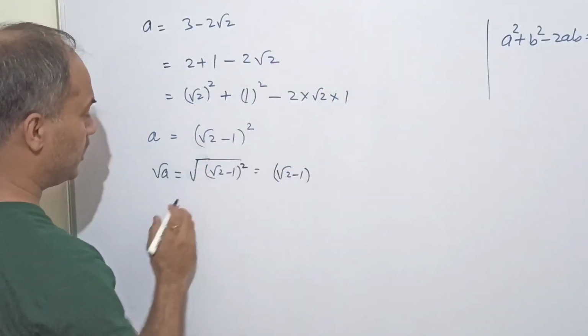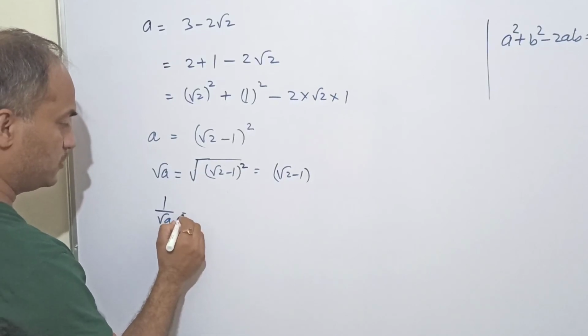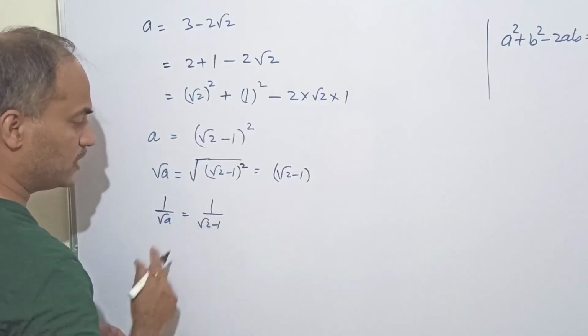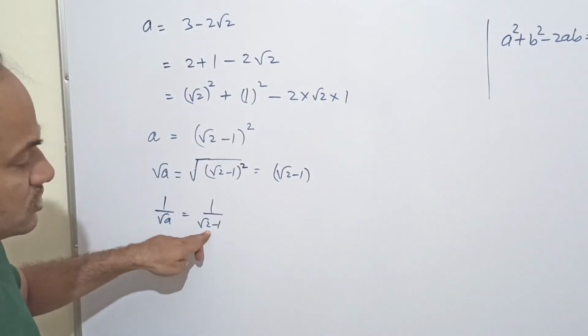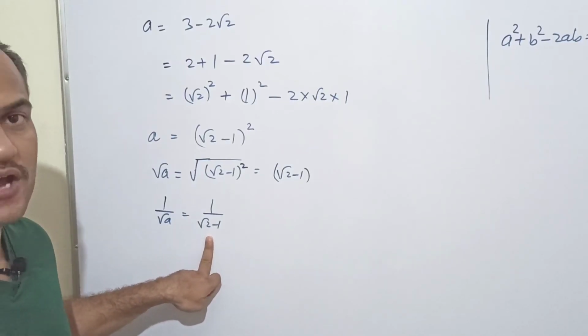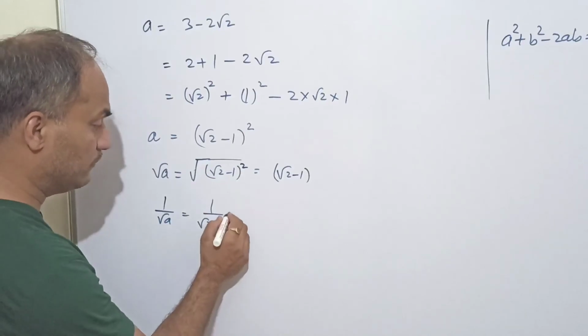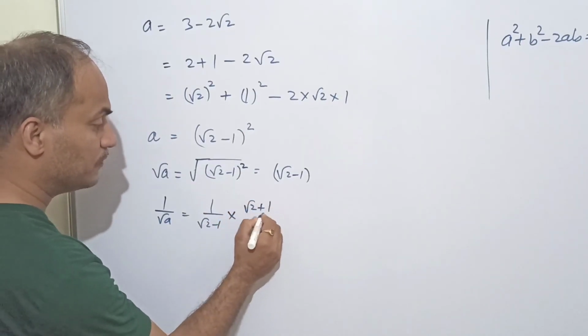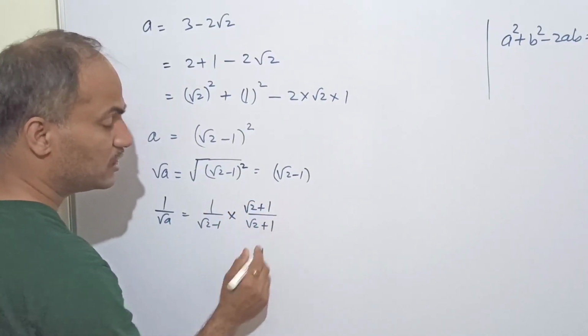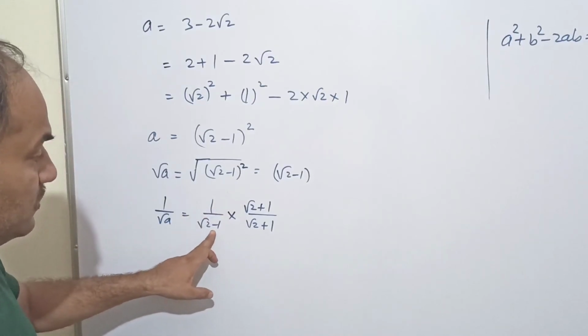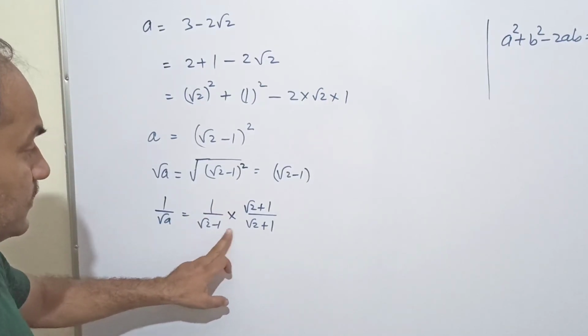Now 1 upon square root a becomes 1 upon root 2 minus 1. Now you know, whenever a square root comes in the denominator, we have to rationalize it. Okay, we have to make it a rational number. How can we do it? By multiplying by the rationalizing factor. And what is that? We just change the sign of the minus.